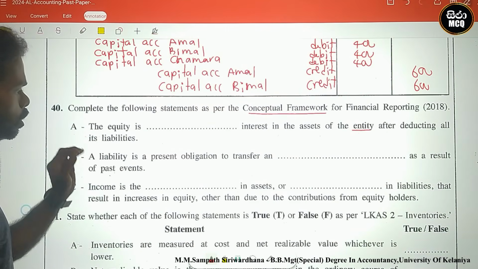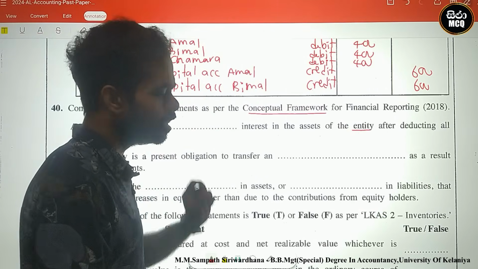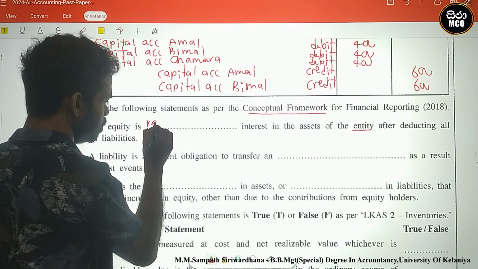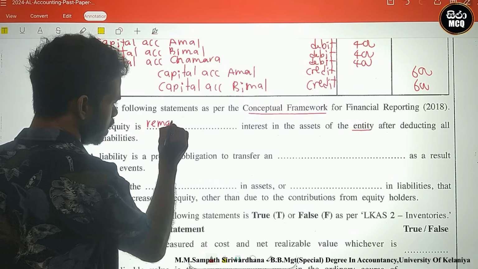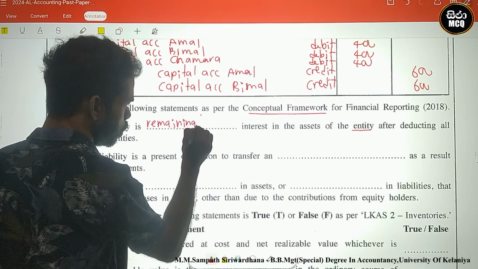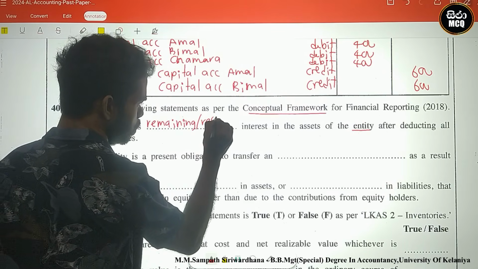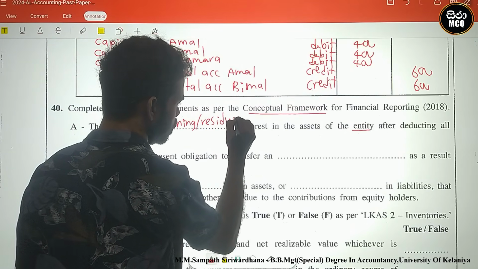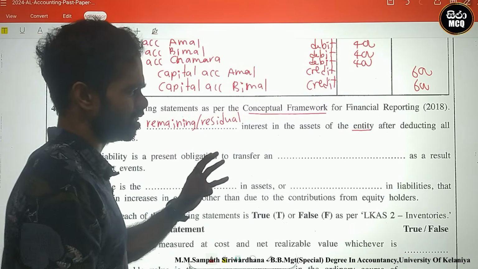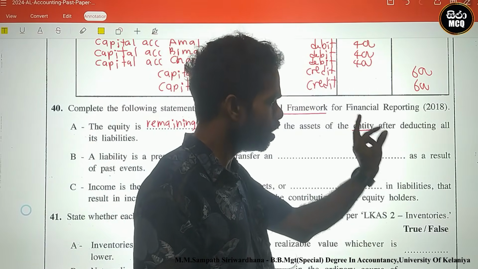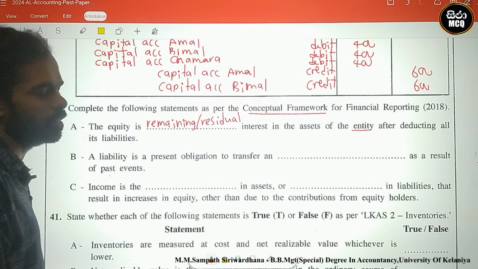Look here, equity is which interest? The remaining interest. I write that: remaining or residual. Residual means remaining balance. Equity is the residual interest, the ownership of the assets of the business after deducting all liabilities.